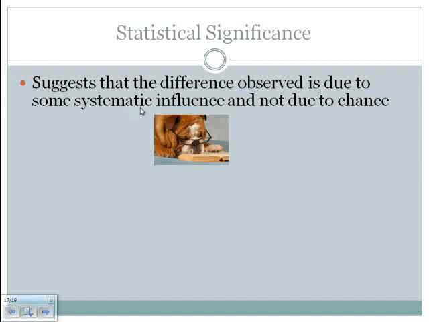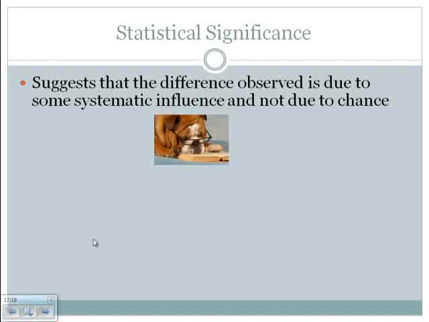What we're also suggesting is that the difference that we observed was not due to chance. So again, if we found that 100-yard dash times for method A were statistically different from method B, what we are suggesting is that the difference is due to one of the training methods being better, not due to chance.